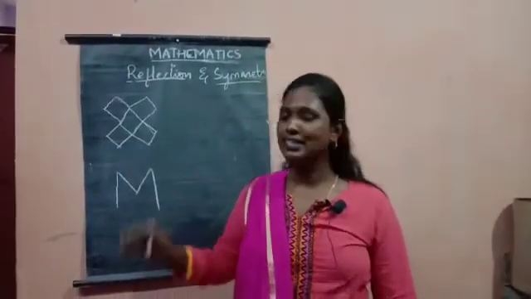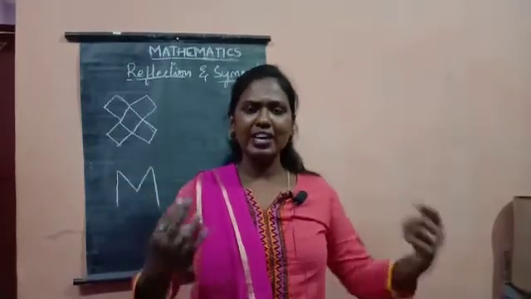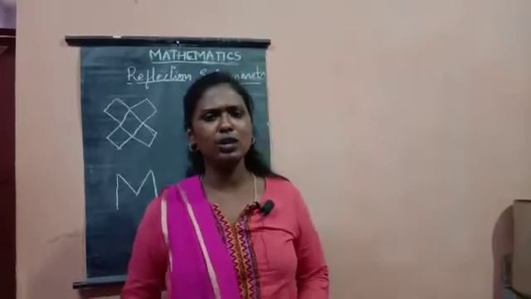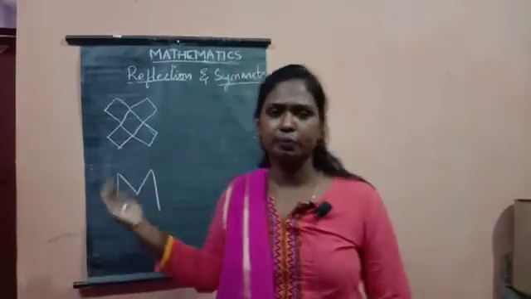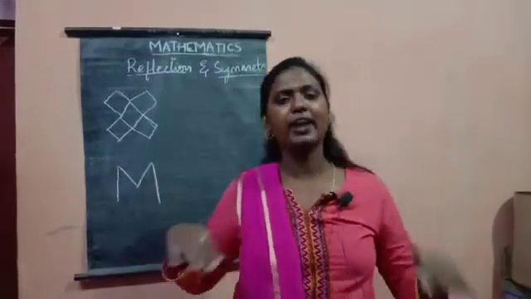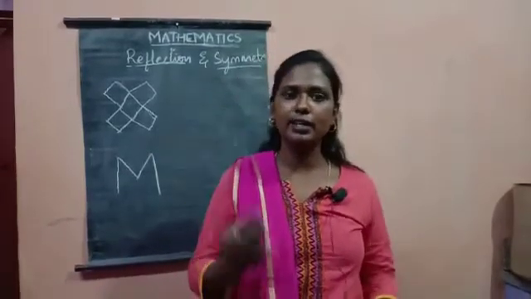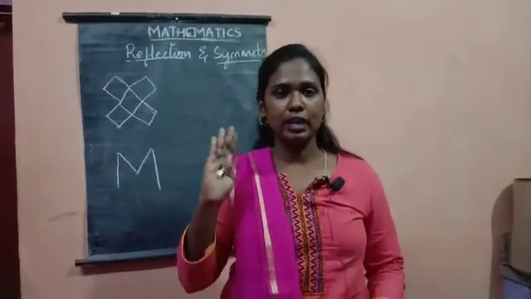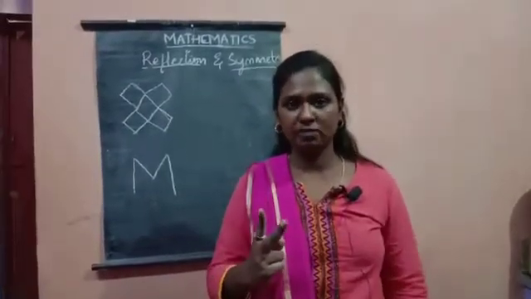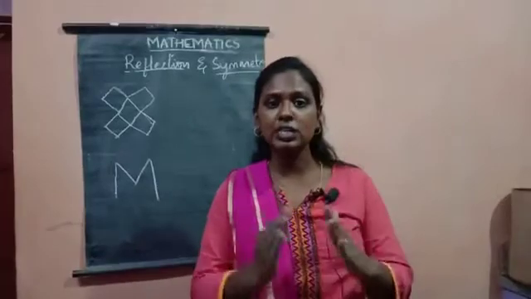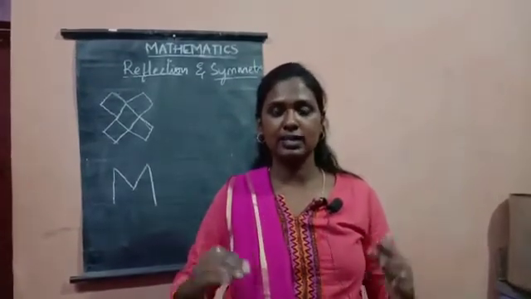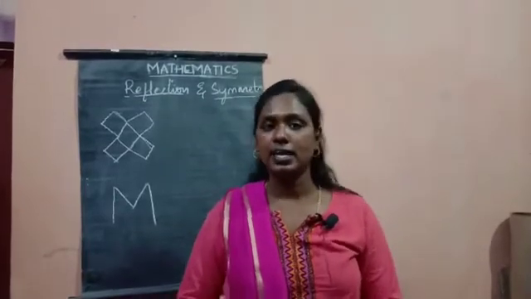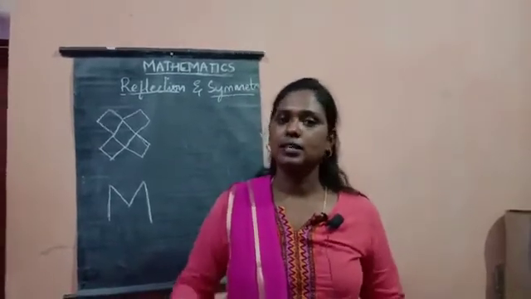Let us see what symmetry is. So we came to know what reflection is, right? Then what is symmetry? When a shape, not only this shape, any shape is divided into two equal parts, it should be equal parts. When a shape is divided into two equal parts and each part is reflected the same, each part should reflect in the same way, that is called symmetry.